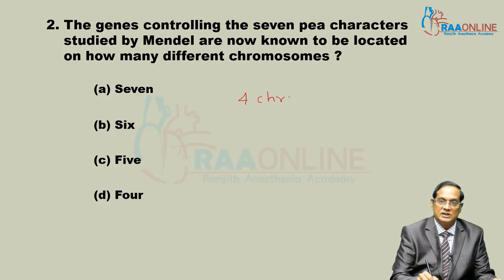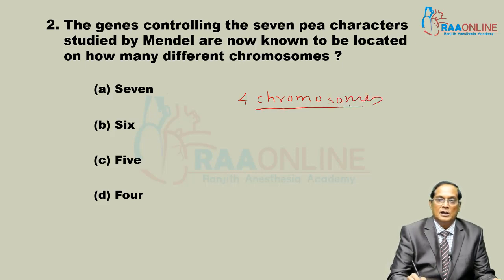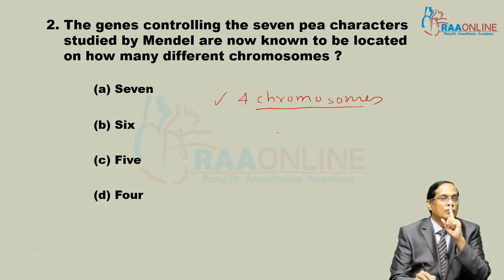Mendel studied a total of 7 characters, located over 4 chromosomes, and he studied one particular character at one time.